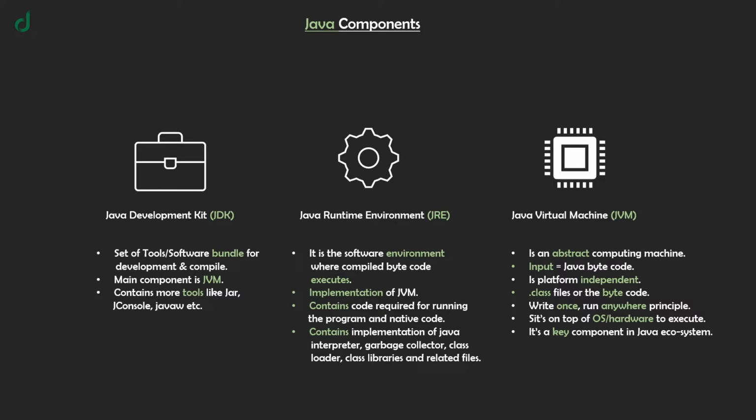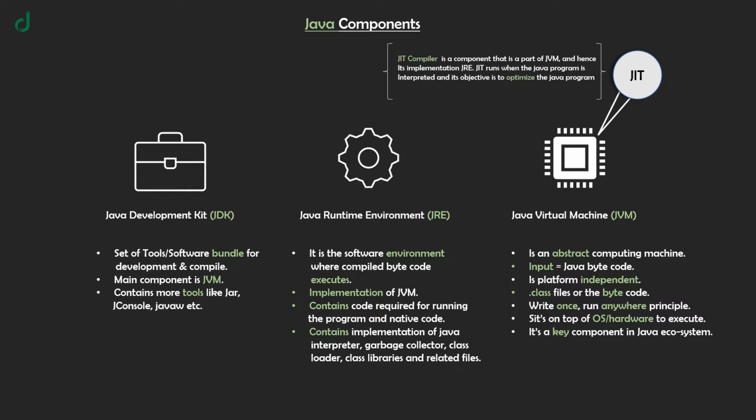There is one more key component, which is part of the implementation JRE, known as the JIT compiler. The JIT compiler is a component that is a part of the JVM, and hence its implementation JRE. JIT runs when the Java program is interpreted, and its objective is to optimize the Java program and make it efficient. That's all about Java components. Keep these four terms stuck to your head. You may see them often in use.